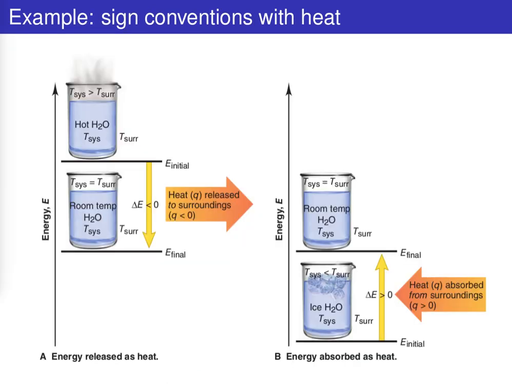Let's suppose we start off with some hot water, okay, and we set that hot water out on the counter. Then that means that the surroundings, room temperature, right, the temperature of those surroundings is going to be less than that of the system. So we know that the energy is going to be transferred from that system to the surroundings. And so the system itself is going to be losing energy as that water comes down to room temperature. So it's going to have a negative delta E.